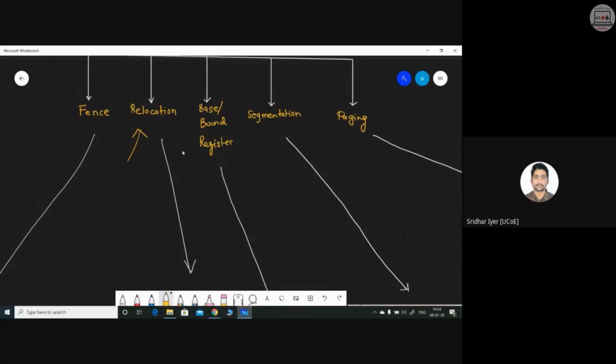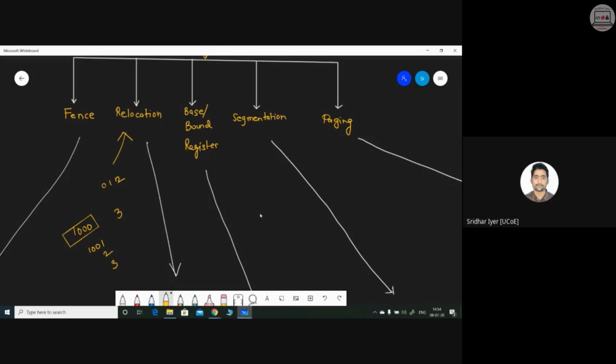For example, if my offset address is 1000 and my program requires 3 memory locations, then the actual addresses of my program won't be 0, 1, and 2. They will be 1001, 1002, and 1003, because till 1000 the memory is occupied. So after 1000, the 3 locations would be relocated. This is how the second method, relocation, is used.